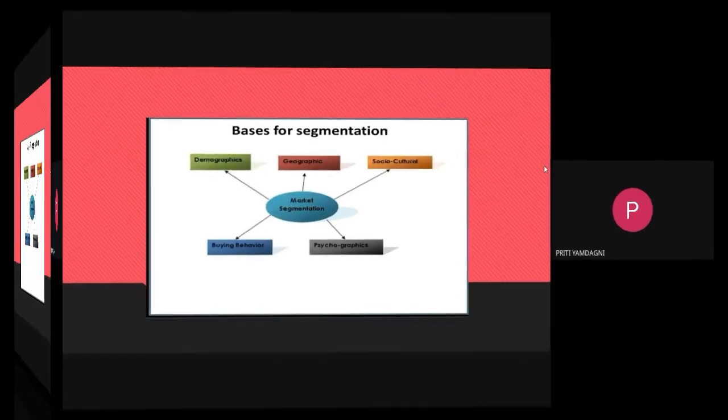We'll see the next part, which is shown in this slide. There are 5 bases of segmentation: demographic, geographic, socio-cultural, buying behavior, which is also called behavioral segmentation, and psychographic or psychological segmentation. These are the main parts of market segmentation. On this basis, the market is divided, grouped, or targeted. We'll see in detail. You can see here first, that is geographic.